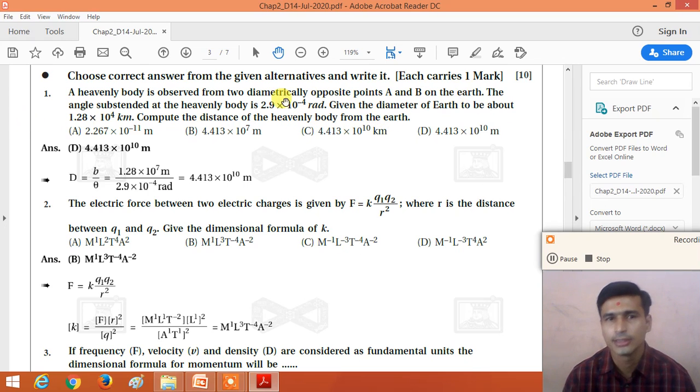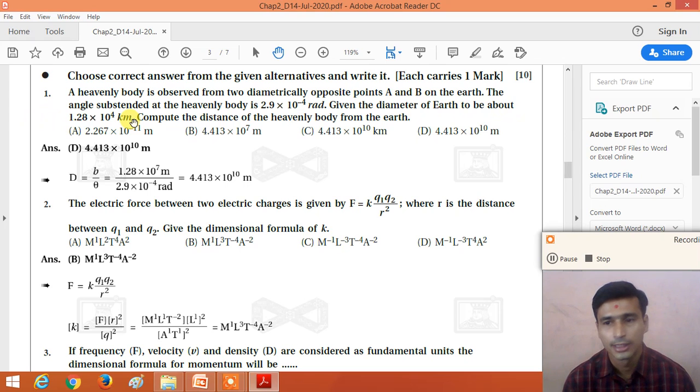So here the angle subtended at the heavenly body is given, theta is equal to 2.9 into 10 raised to minus 4 radian, and the diameter of the earth is 1.28 into 10 raised to 4 kilometer. Here we need to convert kilometer into meter.